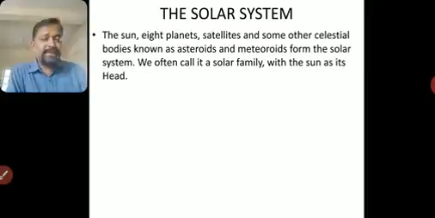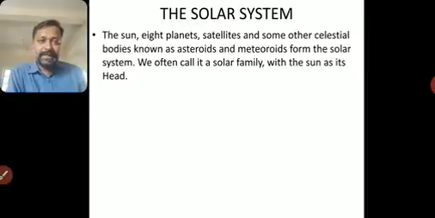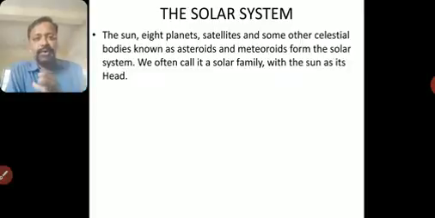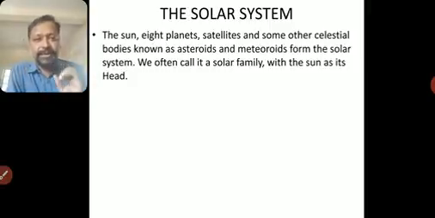Now coming to the point, solar system. What do we mean by solar system? The Sun, 8 planets, satellites, and some other celestial bodies known as asteroids and meteoroids. You don't have to go much into detail about these things. You'll see there are some inner planets, outer planets, then we have asteroids. We'll come to that in the next slide. So the 8 planets, their satellites, and some other celestial bodies like asteroids and meteoroids form the solar system. We often call it a solar family, with the Sun as its head.